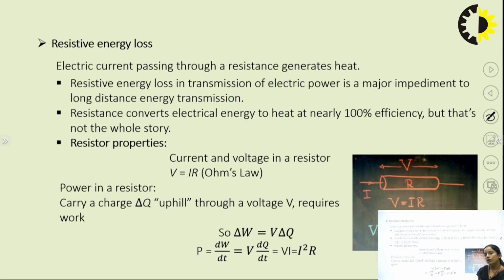Now, as we have seen, we can store electromagnetic energy in two devices like EDLC and SMES, and as we store energy, we can transmit that also over a wide range. While transmitting energy from one place to another place, there will be some losses. That loss is due to the resistive property of the conductor. Electric current passing through a resistance will also generate heat.